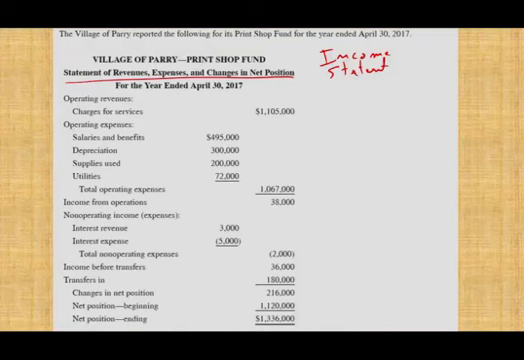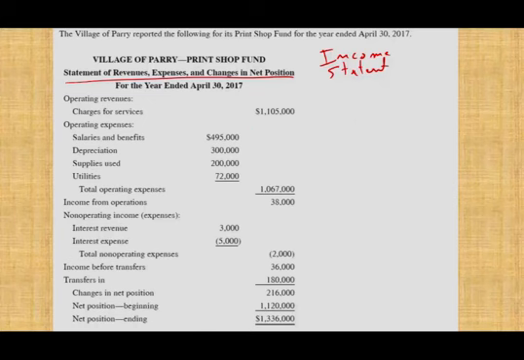So the first section of the cash flow statement is the operating section. Under the operating section, we need to convert each line on the income statement from accrual, because this is accrual accounting, to cash basis. This is what the cash flow statement says: give me everything based on the cash basis.